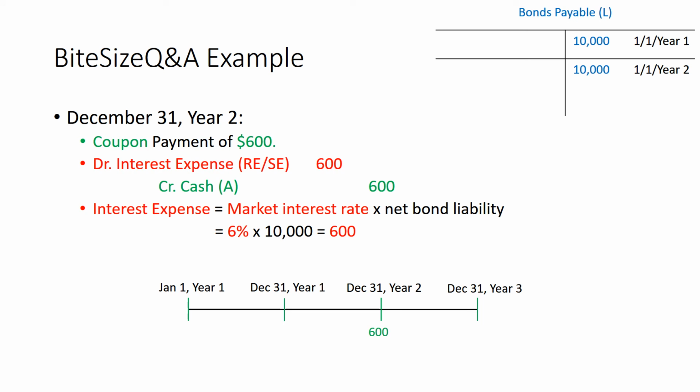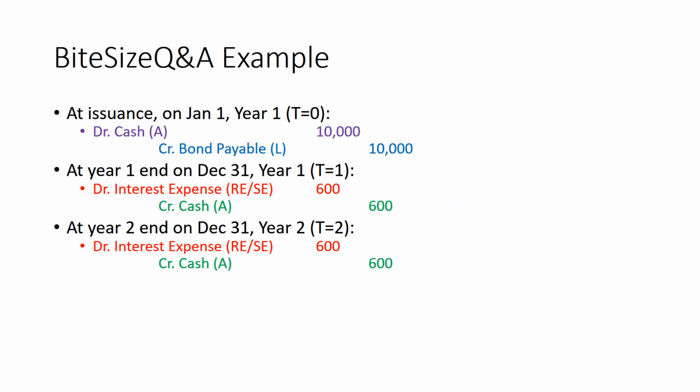So we can debit interest expense for $600, and that will go with the credit of the cash of $600. For our bonds payable, the ending balance on December 31st, year 2 remains at $10,000 since there was no issuance or retirement of bonds. And that becomes the January 1st, year 3 numbers. So these are our journal entries up until December 31st, year 2.